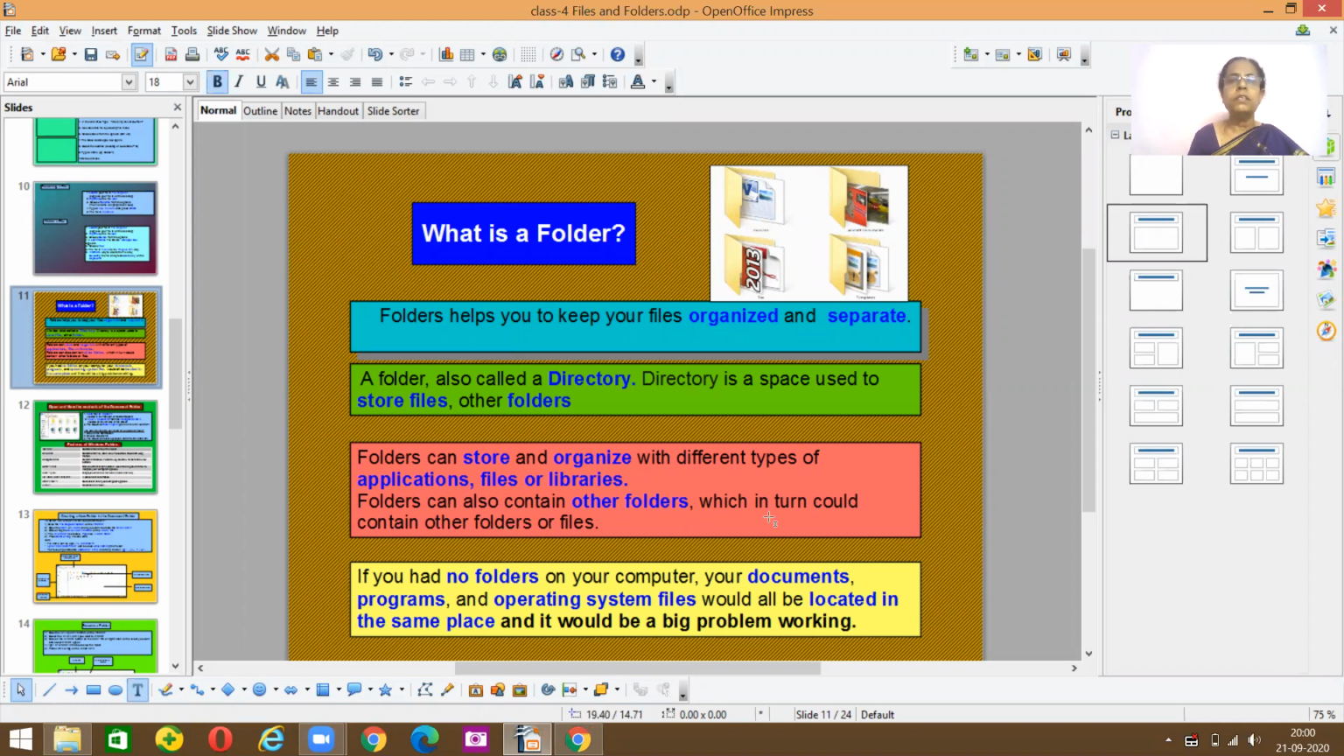So these folders that we see are also called directories, because directories help you to store files and other folders also. And storing and organizing can be done in different types, like application types. All applications are here. You can store them with different files and library types. So a folder can contain another folder inside, and that folder can contain another folder and files inside. Now, this is what a folder is about, keeping everything in an organized way.